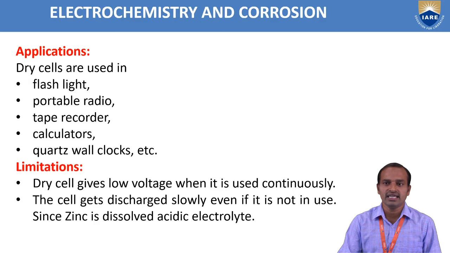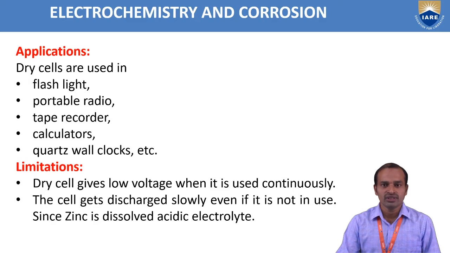The cell gets discharged slowly even if it is not in use, since zinc is dissolved in the acidic electrolyte. So the dry cell is discharged even when we do not use the battery.